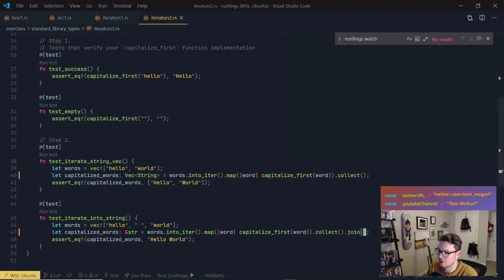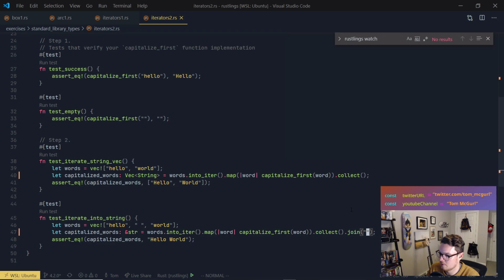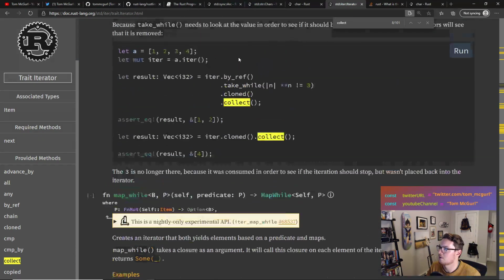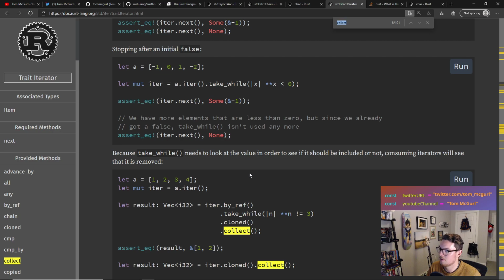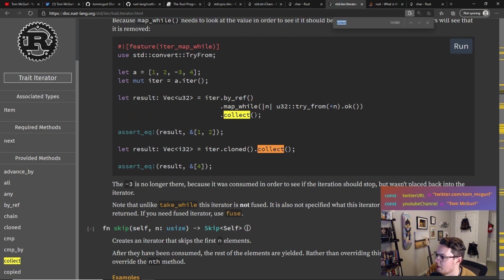Oh, can we just do join on nothing like that? Is that why I complained? Collect B. So capitalize first. So this map is going to give us, let's see, collect is going to give us what? Let's search collect. Because I want to make sure we understand this, collect is giving us a vector. Right, so collect gives us a vector.